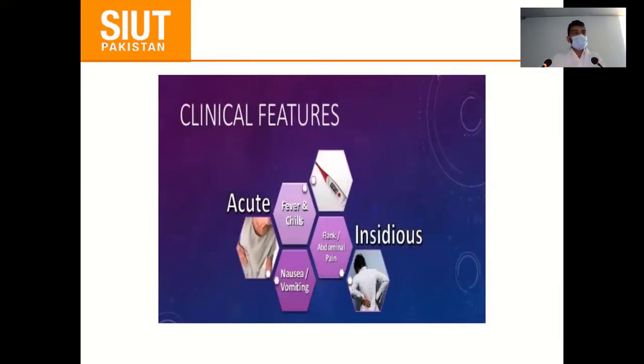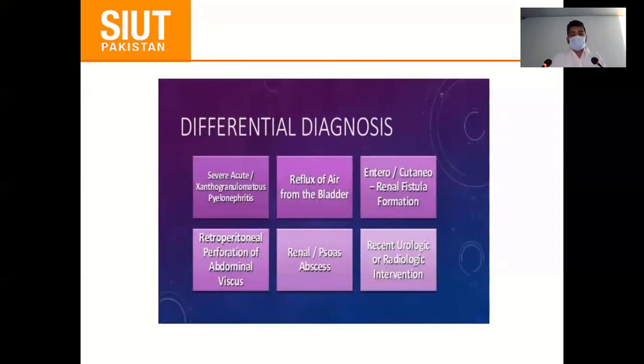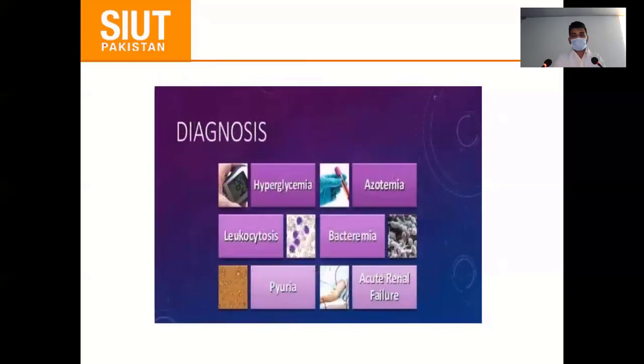These are the clinical features. Patients present with this triad: high-grade fever, flank pain, nausea, and vomiting. The differential diagnosis is severe acute xanthogranulomatous pyelonephritis, retroperitoneal perforation of an abdominal viscus, psoas abscess, enterocutaneous renal fistula formation, or any recent urological or radiological intervention.